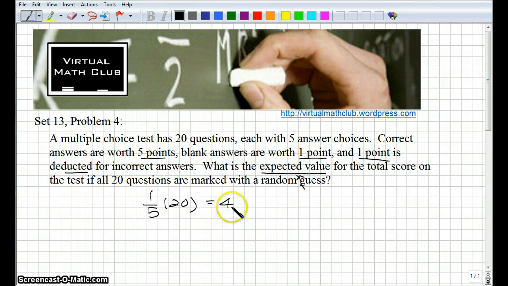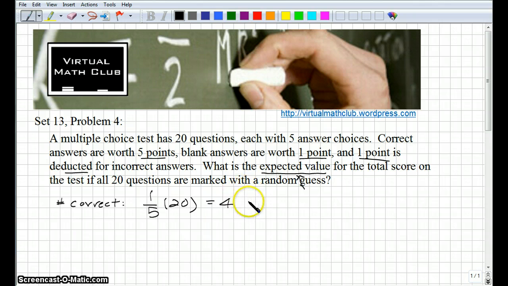You would probably get 4 of them right. Now you might not get 4 of them right, or you might get 5 of them right, or 6 of them right, or if you got really lucky, you might get them all right, but that's not very probable. Okay, so that's the number we would get correct, if we got the most probable outcome.